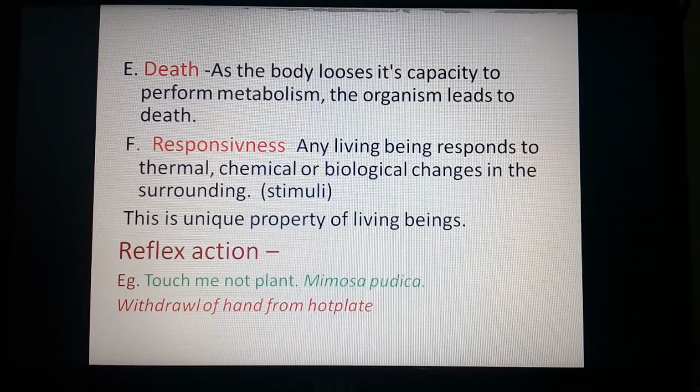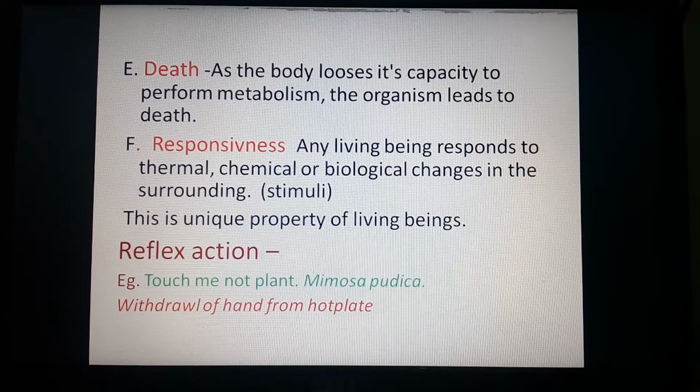It is not only animals that show a response. As we have discussed with Mimosa pudica, plants also show a response to a stimulus. Like plant shoots show their growth towards the sunlight, and plant roots show their growth towards the water. So plant shoots and leaves are phototactic.